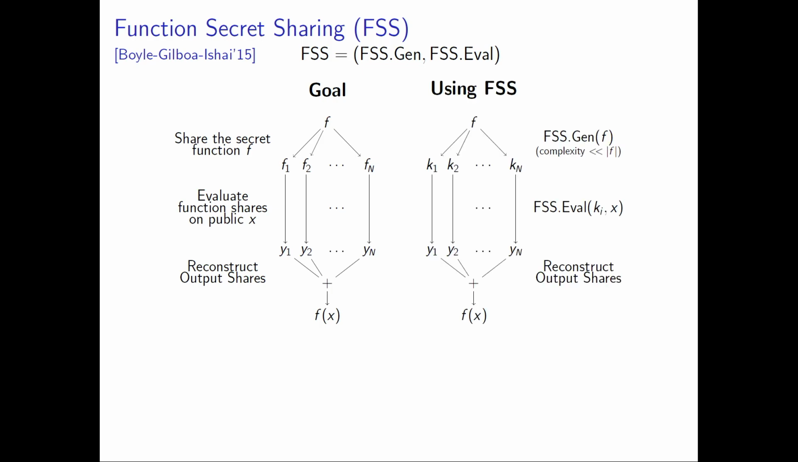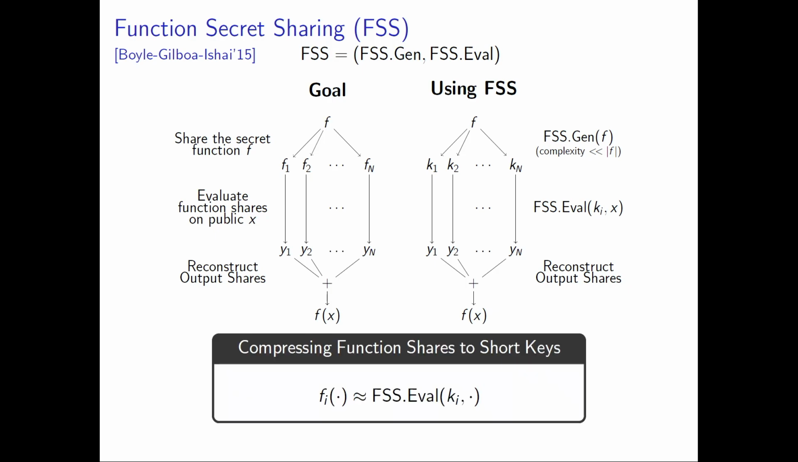Now, you can think of function secret sharing as a way to compress these function shares down to tiny keys. In particular, every party on the right, using function secret sharing, gets an evaluation key. So that's one of the Ki's. And if you hard code the evaluation key into the FSS evaluation algorithm, then you can think of this function as being a share of the function f.